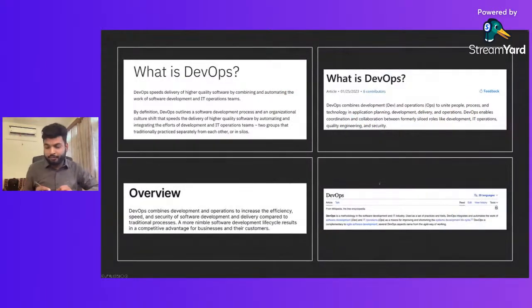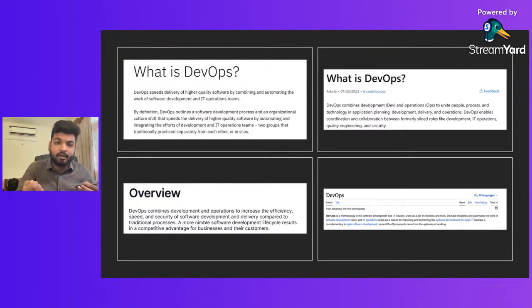Before starting, if you talk about what DevOps is, you will find different definitions in different places. On Wikipedia, you can find that DevOps is a practice.